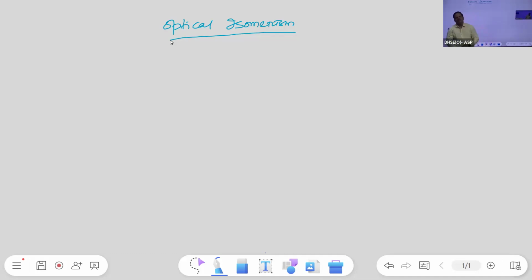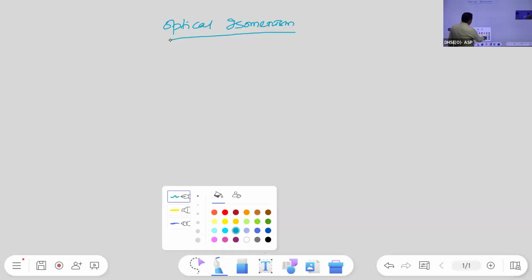So what is stereoisomerism? Stereoisomers mean the compounds having the same structure but different arrangement of atoms or groups in space. Different arrangement of atoms or groups in space are known as stereoisomers. Is it clear? Under stereoisomerism, optical isomerism is one part.